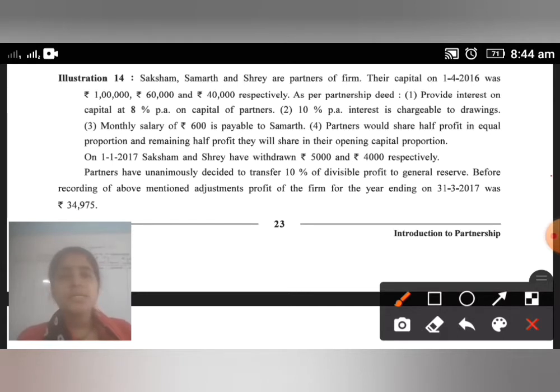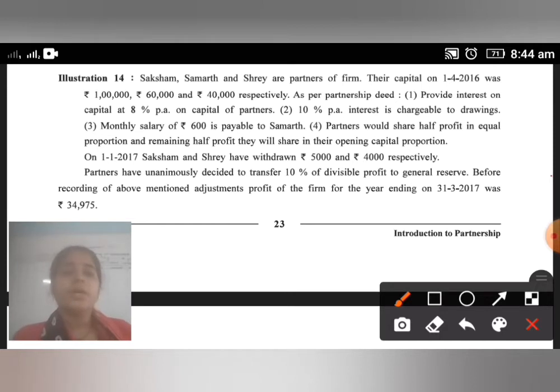Now here a monthly salary of 600 is payable to Samarth. Samarth is an active partner, so it is said 600 monthly is payable. So 600 multiplied by 12, 7,200 is payable to Samarth by the firm.